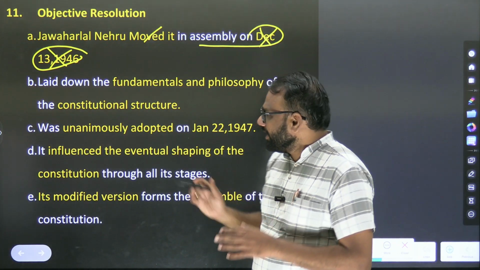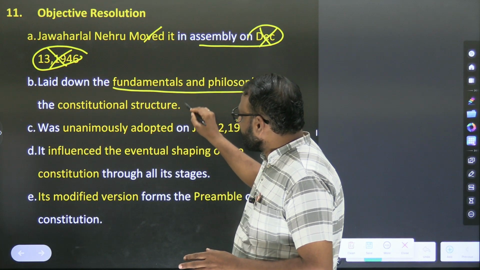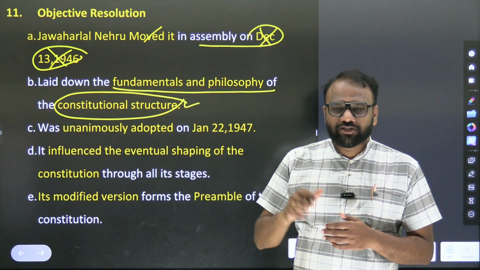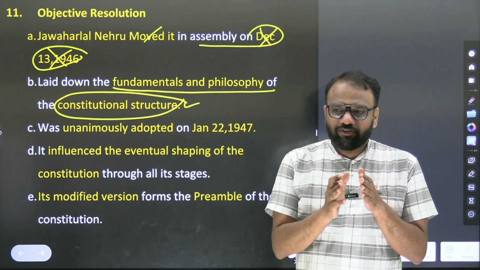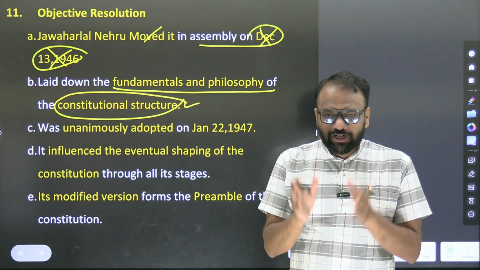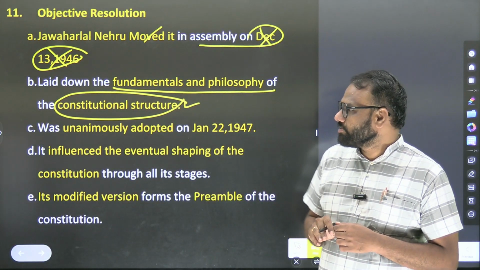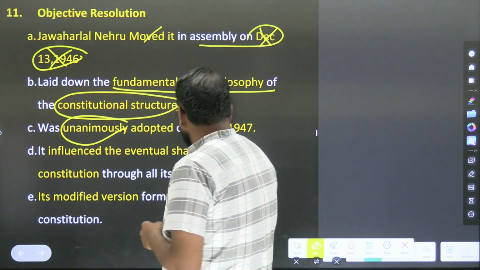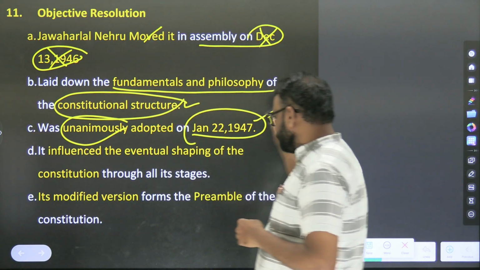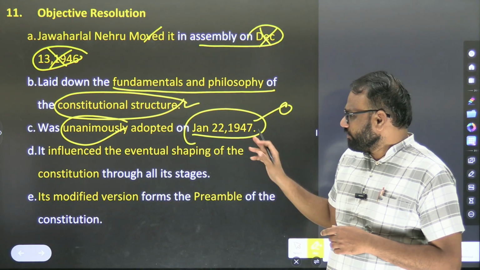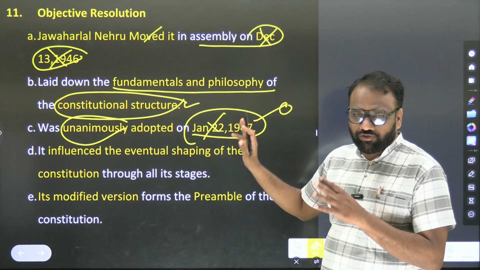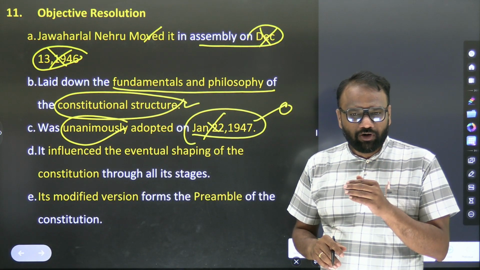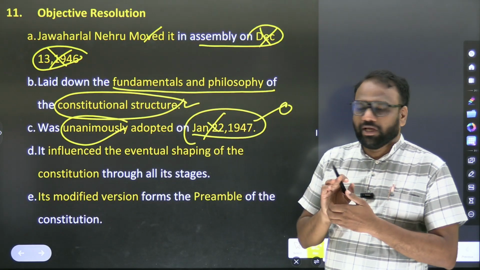So what is the objective resolution? It laid down the fundamentals and the philosophy of the constitutional structure. For example, our constitution should consist of fundamental rights, directive principles of state policy, and a topic related to the judiciary, Supreme Court and High Court. These fundamentals were laid out in the objective resolution. It was unanimously adopted on 22nd January 1947. This date also UPSC will not focus on, not important. Whether the resolution moved by Jawaharlal Nehru was adopted or not: yes, unanimously, no one opposed it.